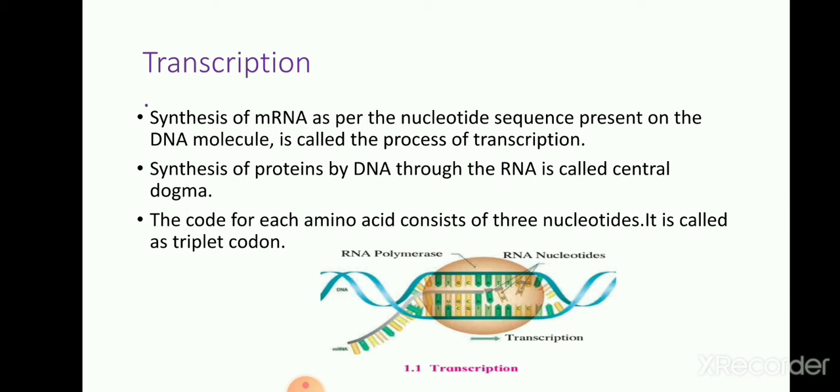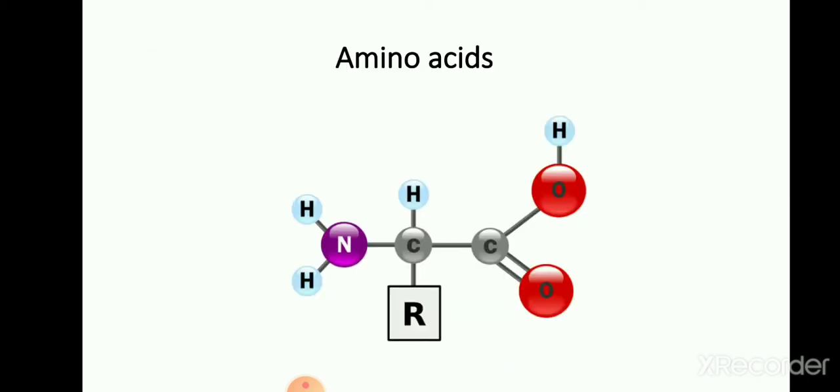This transcription process occurs in the nucleus. After completion of transcription, the messenger RNA comes into the cytoplasm. Messenger RNA brings the coded message from DNA. The message contains the codes for amino acids. What do you mean by amino acid? Amino acids are substances found in animals and plants that combine to form substances necessary for a healthy body and for growth. For a living organism's growth and health, it is compulsory to have amino acids in the body.